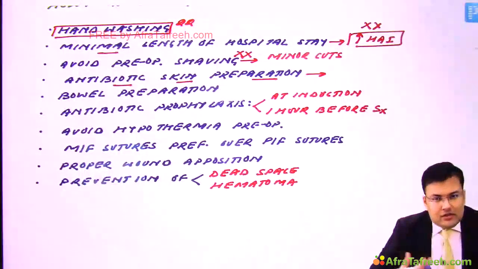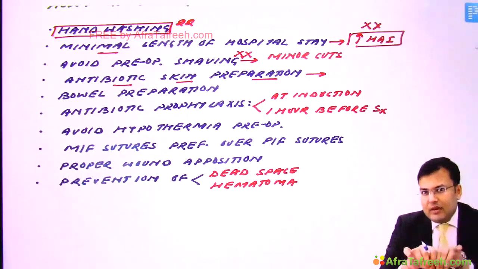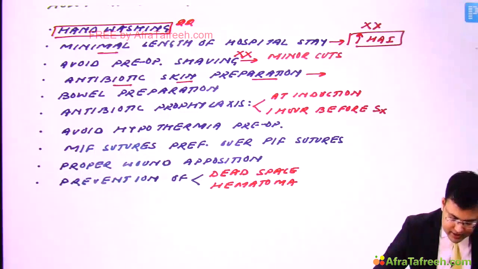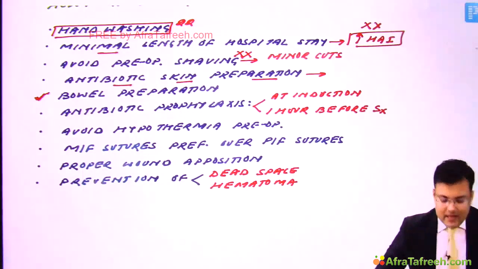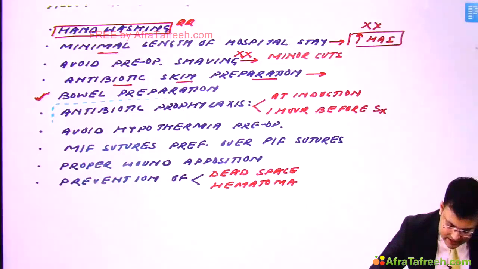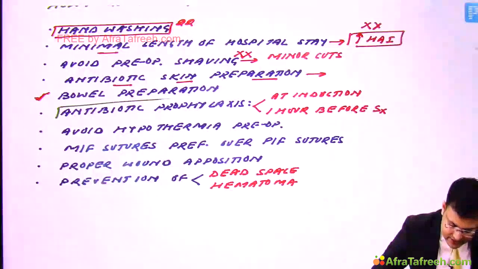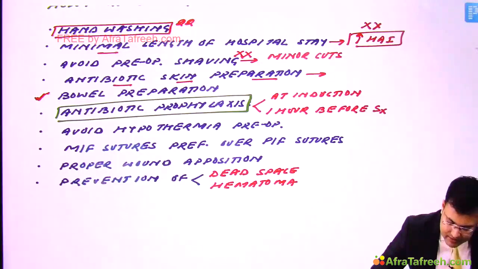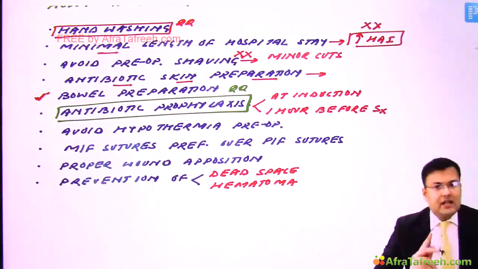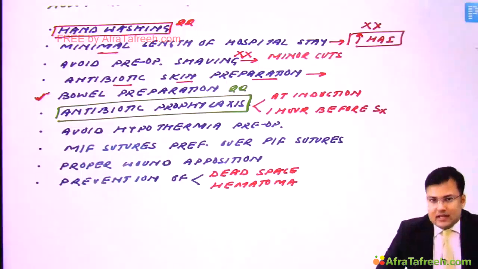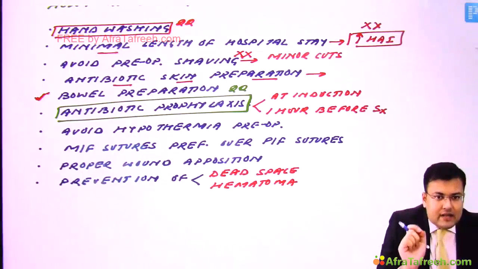For elective gastrointestinal surgery, in which we have to perform some kind of GI resection, we have to perform anastomosis, generally we go for what? Bowel preparation. And the most important aspect is this one. Clear? What? Antibiotic prophylaxis. Minimum 10 to 15 questions were asked related to antibiotic prophylaxis, that in which class we are supposed to give it.